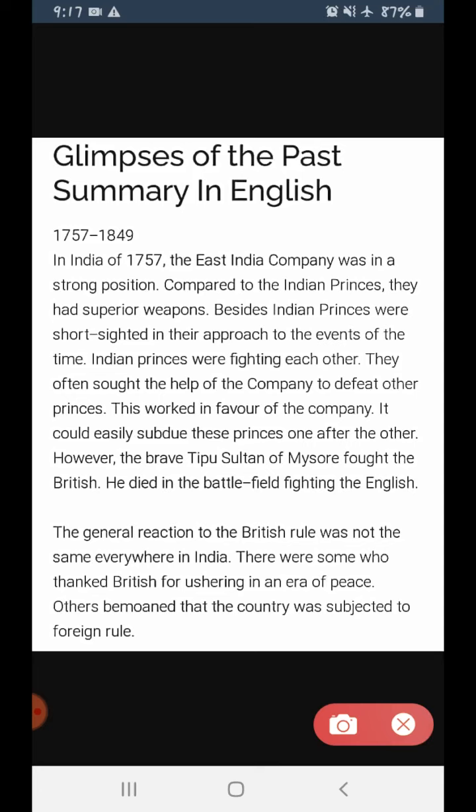In this chapter we are going to learn how and why the Indians revolted against the British, what was the reason the British started dominating Indians, and later on, what the Indians did in order to get freedom from British rule. So now let us look at the chapter.